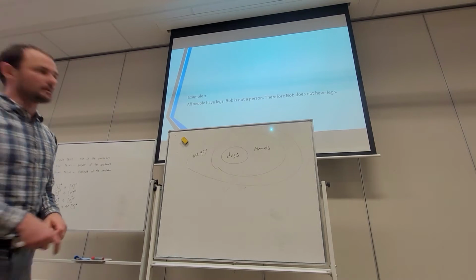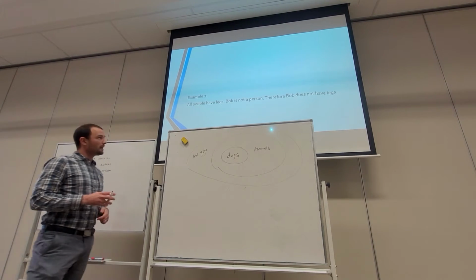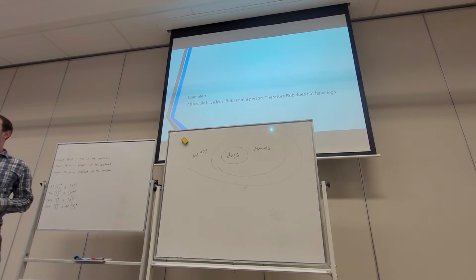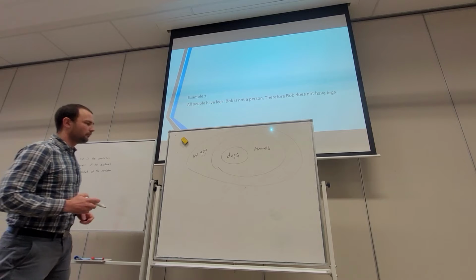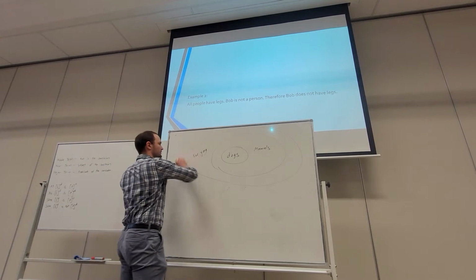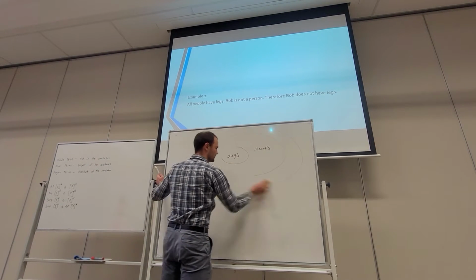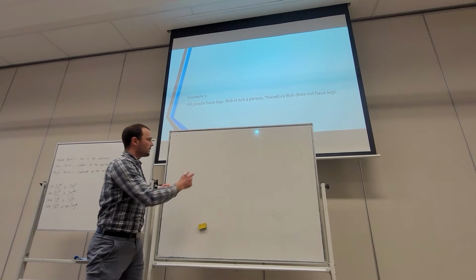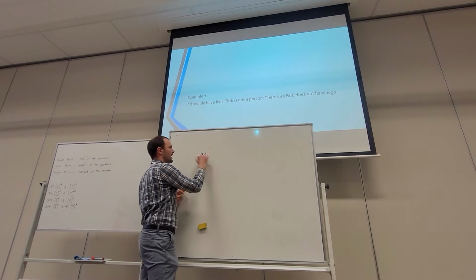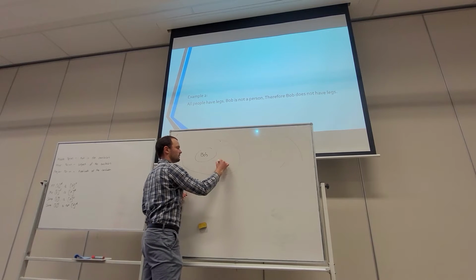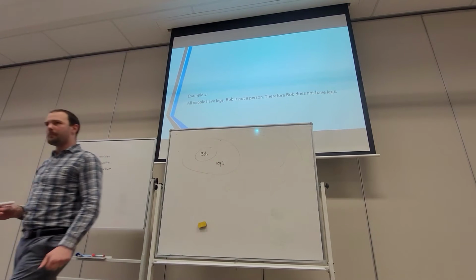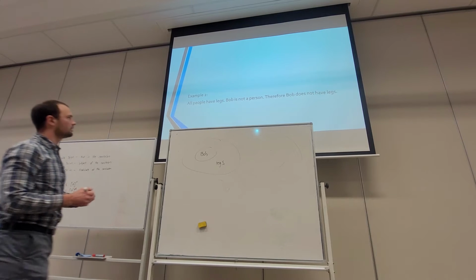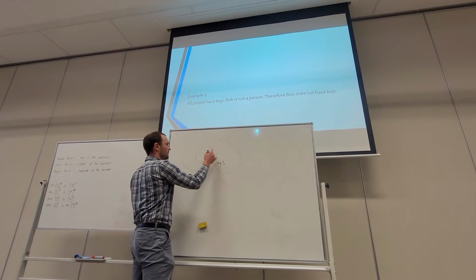Let's have a look at this next one. Here we've got all people have legs. Bob is not a person. Therefore, Bob does not have legs. So let's draw this one up and see if we can determine if it's valid or not. So we've got Bob, and he's got legs. Sorry, this is all people.